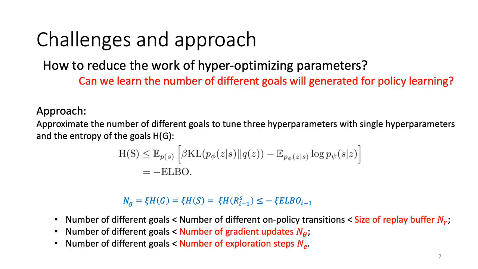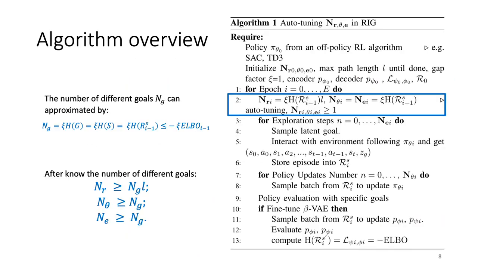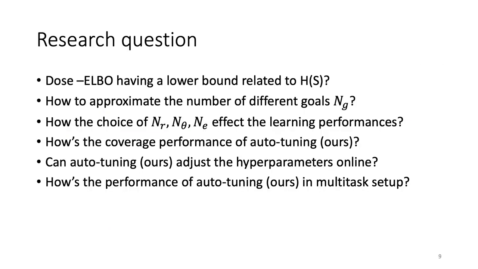After knowing the number of different goals, we can compute the minimum size of the replay buffer N_R, the number of gradient updates N_theta, and the number of exploration steps N_E. The usage of AutoTune is simplified in Algorithm 1. Based on the approximation of the number of different goals, we auto-tune three hyperparameters online instead of fixing them from the beginning. Our experiments answer the research questions below.